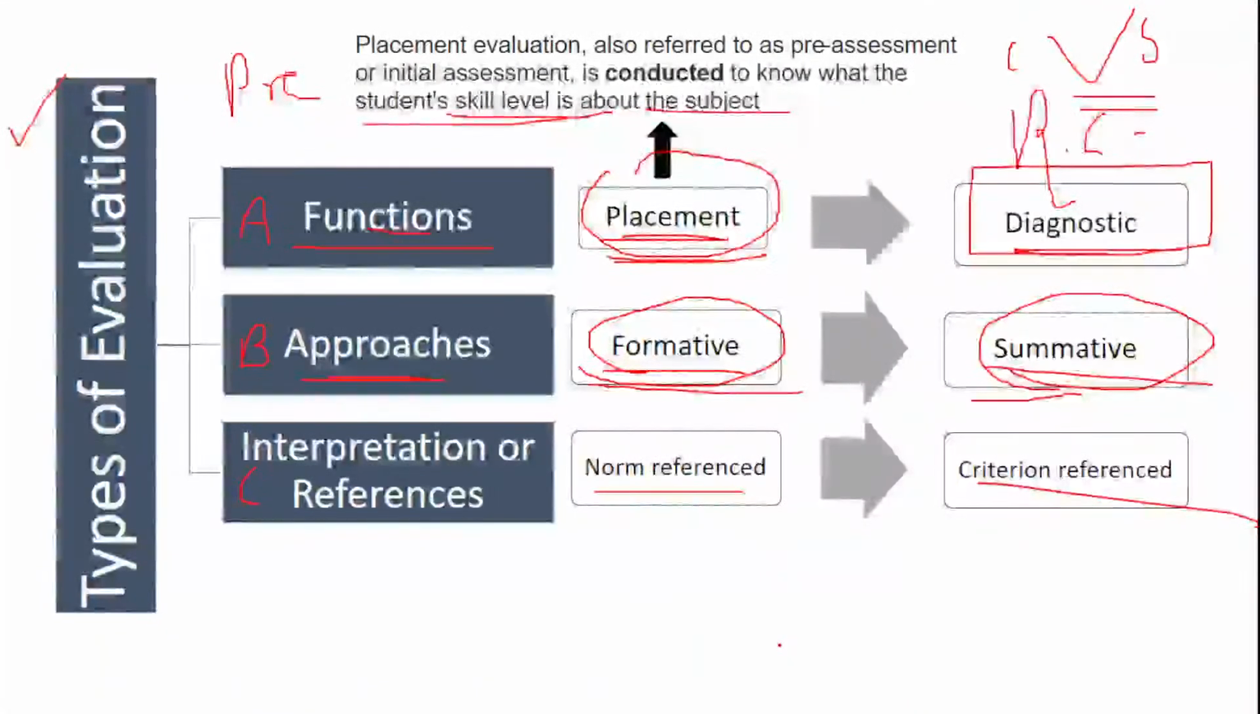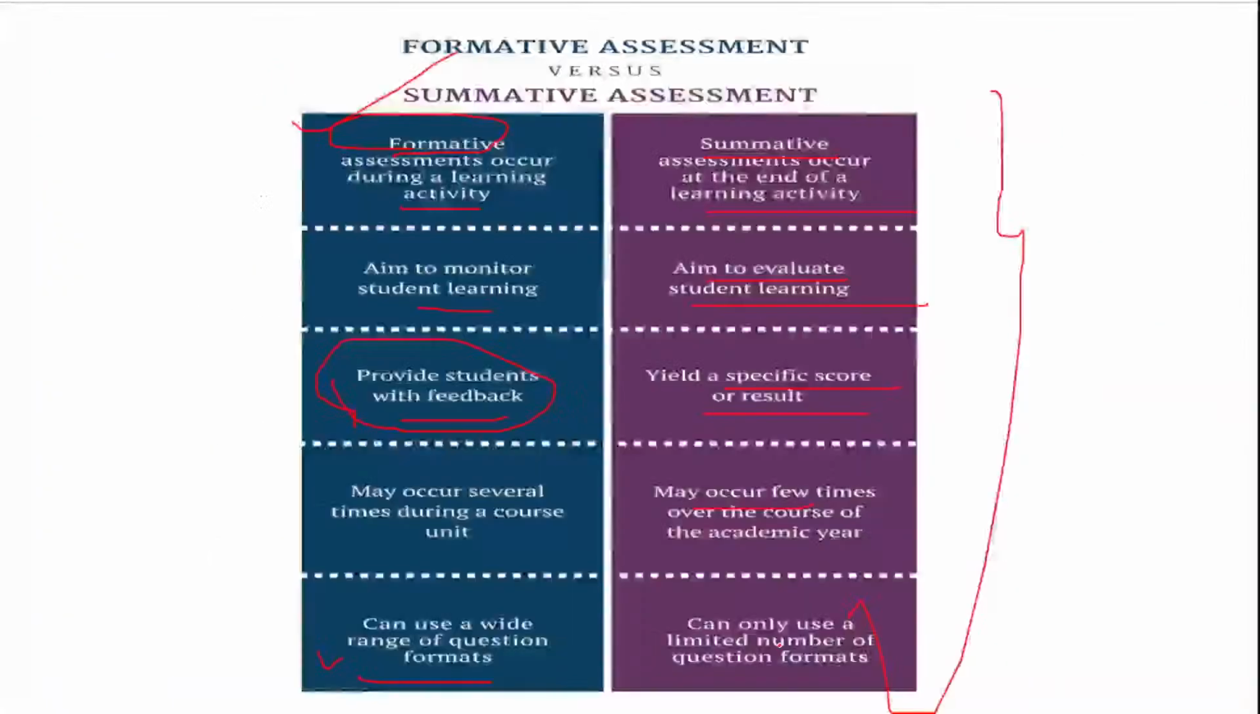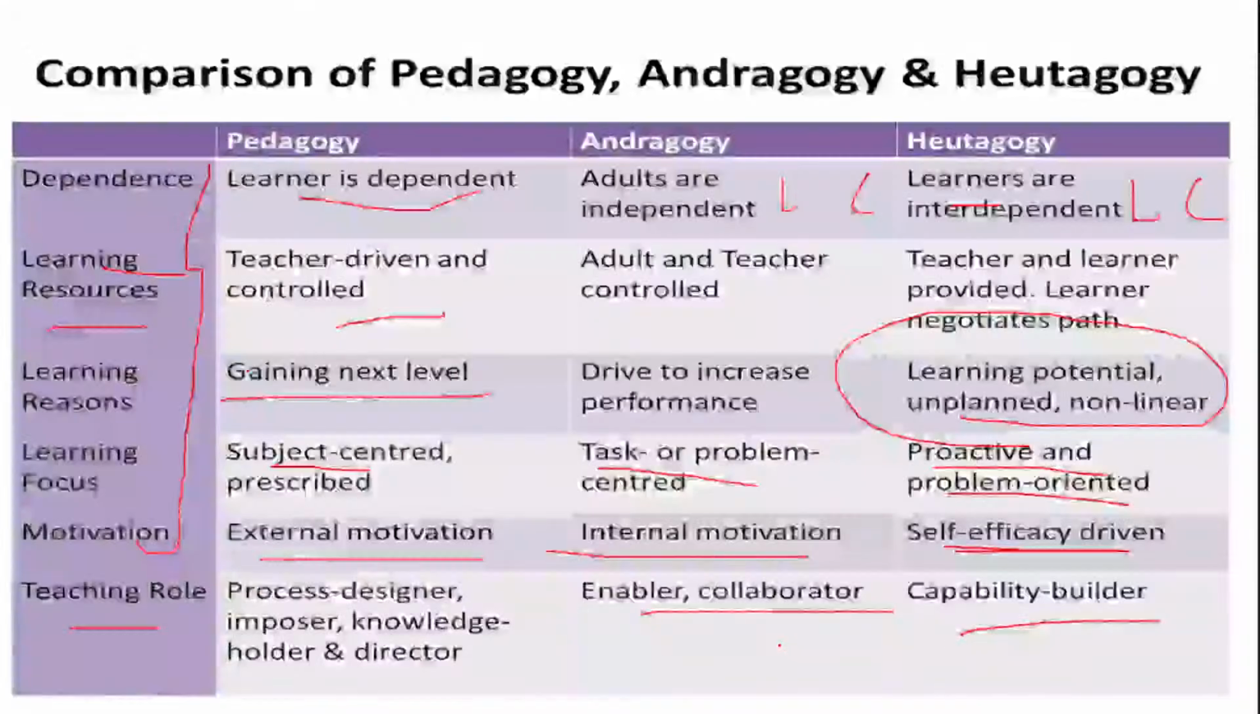Norm reference, where a comparison happens of a student with his peers, and criterion reference, where the comparison happens as per the standards or the scores. So this is what we have done. We saw a lot of examples also. We did pedagogy, andragogy, heutagogy: learner dependent, adult dependent, and where the learners are interdependent.